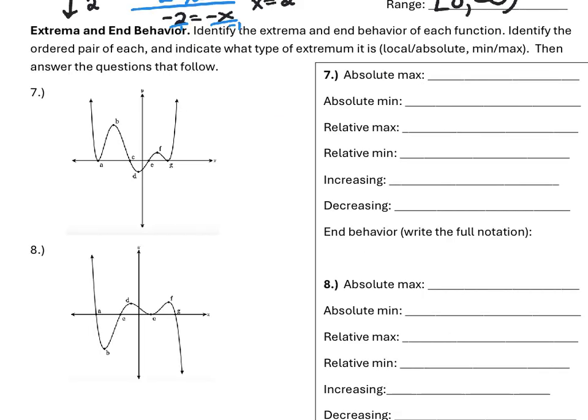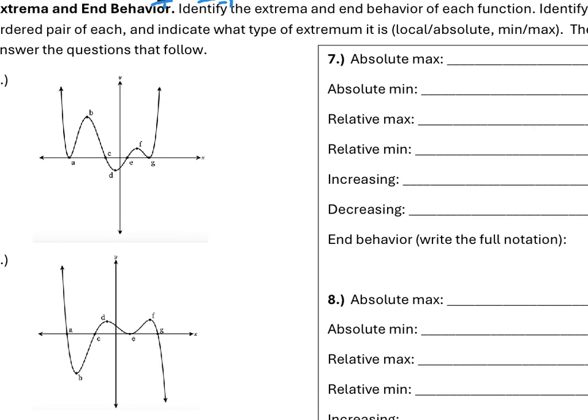All right, and behavior in extrema. So follow the directions: identify the absolute max and min, relative max and min, where it is increasing, where it is decreasing, and then write end behavior in full notation. So if we start with number 7, the absolute max on this does not exist because it has arrows that continue upward forever. So there is no absolute max. There is an absolute min at D. That is the lowest point on our function.